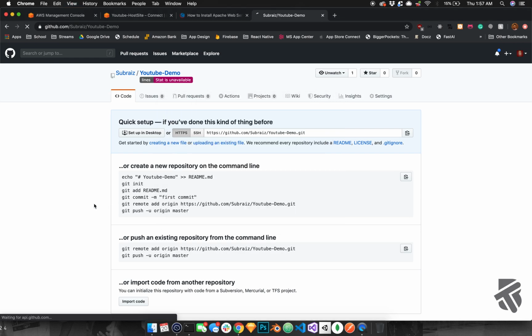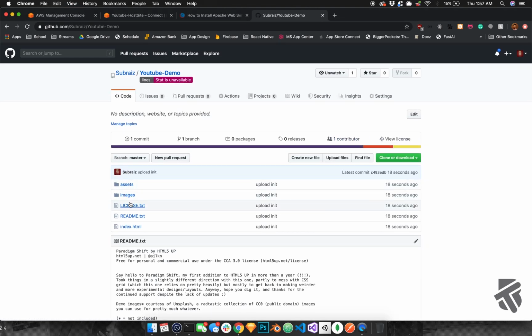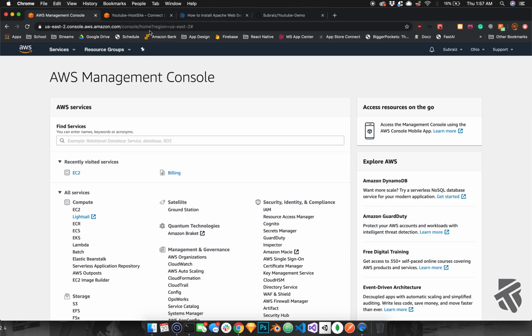Yeah. And now as you can see over here, it's on GitHub. Great. Okay. Next step, we want to set the server up so we could actually visit it.